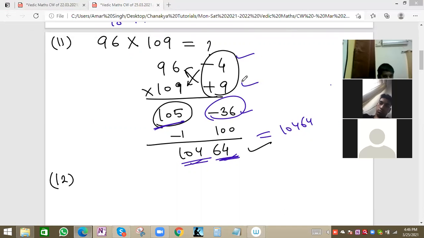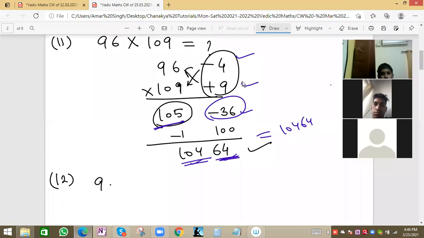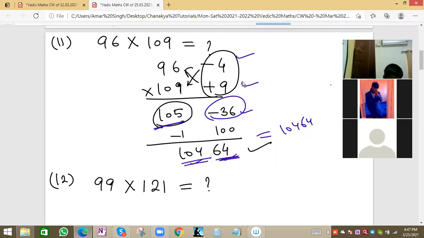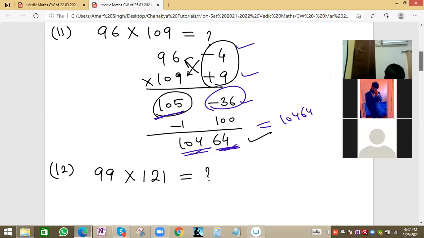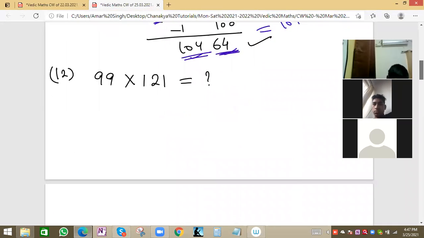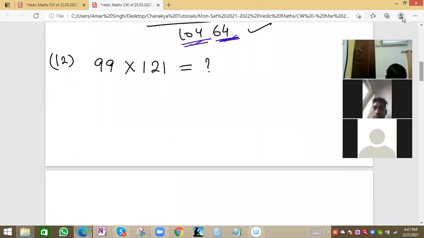One more question we'll see. Suppose we have 99 into 121. 99 into 121. Quickly, everyone will try.